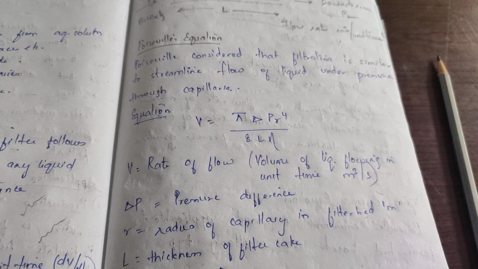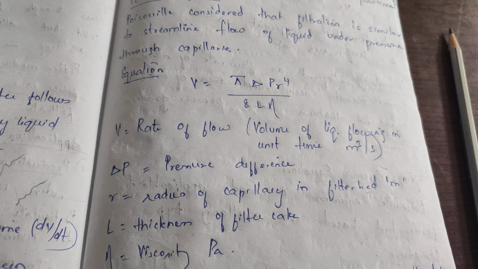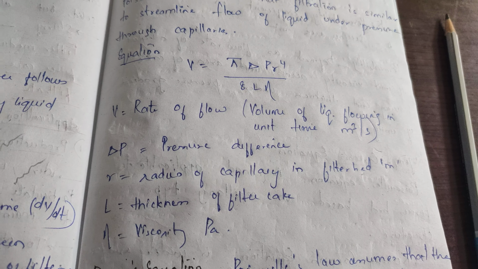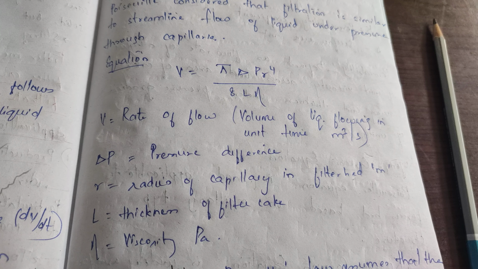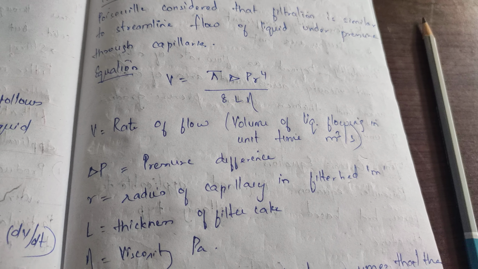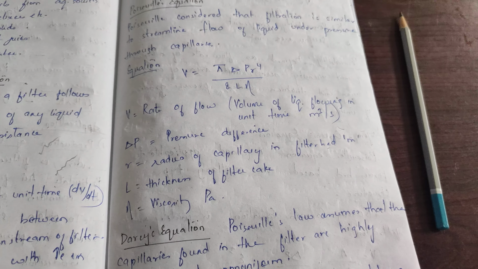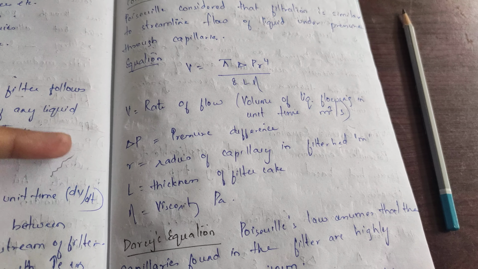Poiseuille considered that filtration is similar to streamlined flow of liquid under pressure through capillaries, and these are the terms: V, ΔP, R, L and η.